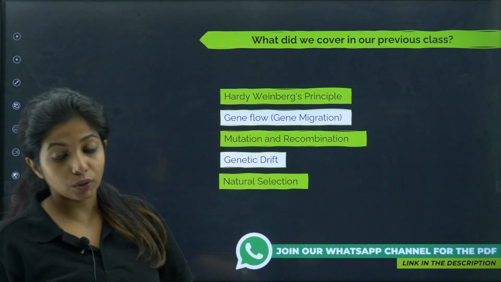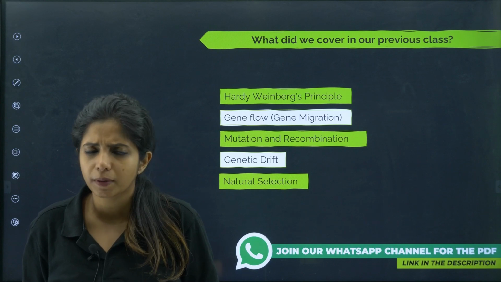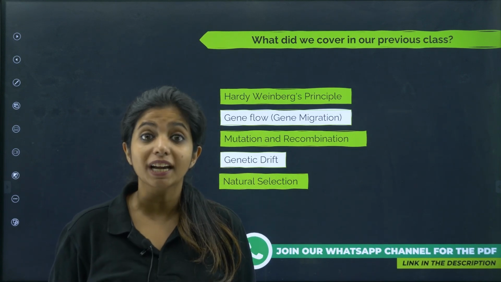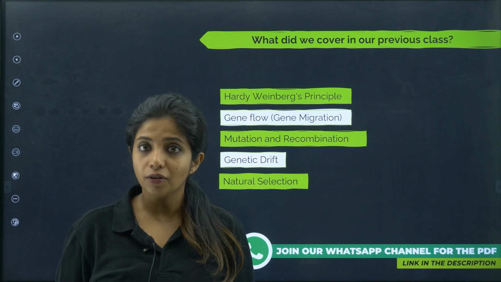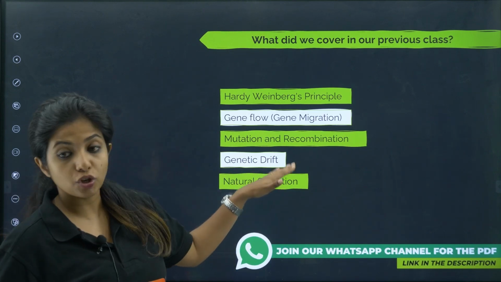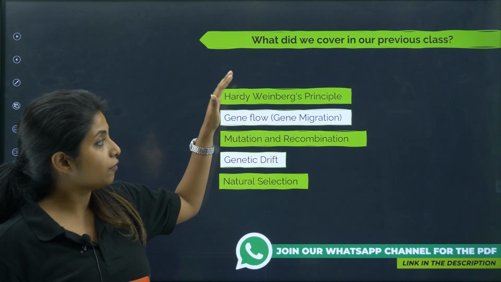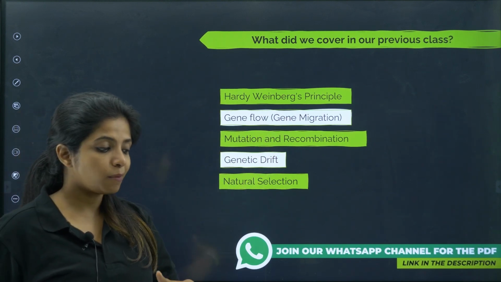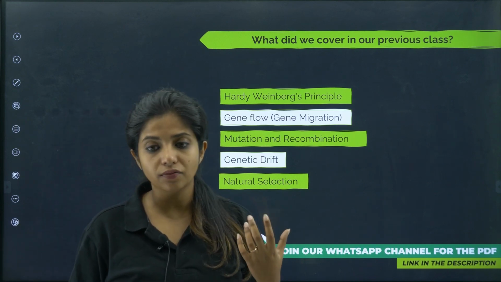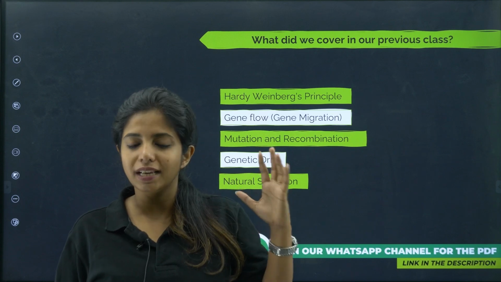So over here, what did we cover in our previous session? We spoke about the Hardy-Weinberg's principle. It's a very important topic. I hope you have seen it. I have given different types of numericals coming from the same topic, and also the 5 factors which affect the Hardy-Weinberg's principle. I hope you are thorough with these 5 factors as well. Why I am saying this, because this is a topic which has really high weightage from this particular chapter. So I want you to study. It's a very easy, pretty nice little topic.